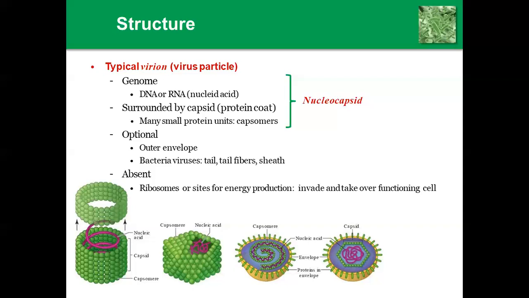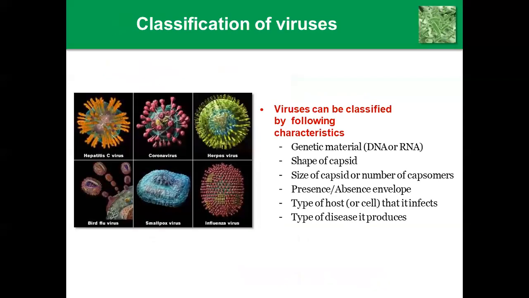Sorry, this is about the structure of the virus. So genome, then protein coat, then optionally a bacteriophage has tail fibers and sheath, then absence of ribosomes. Then classification of virus.